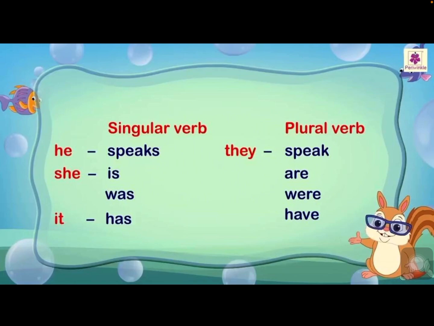She is, she was, it has. Plural form: they speak. Actually, whatever the verb form will be there, the same we will write, children. They are, they were, they have. You may have a doubt: what is the necessity of learning about is, was, has, are, were, have?